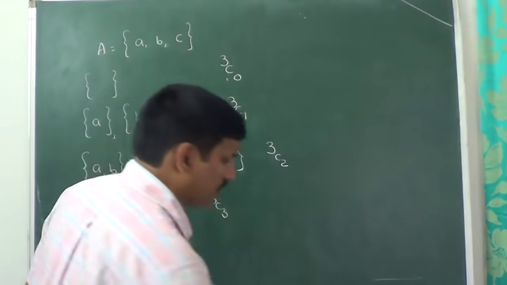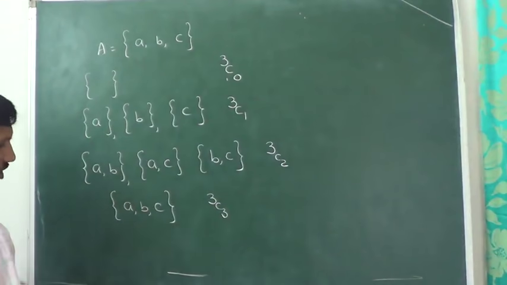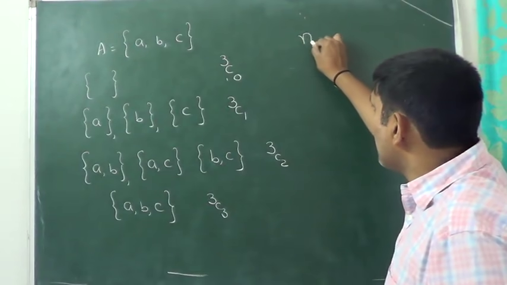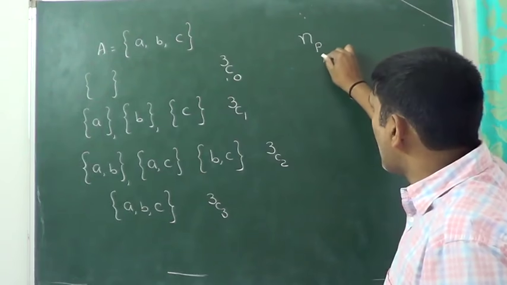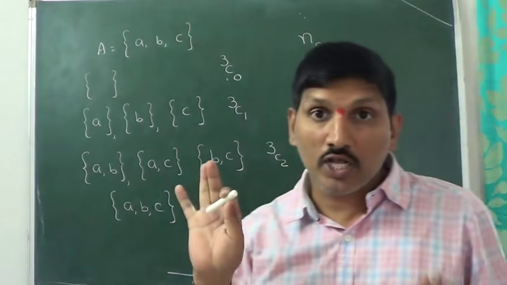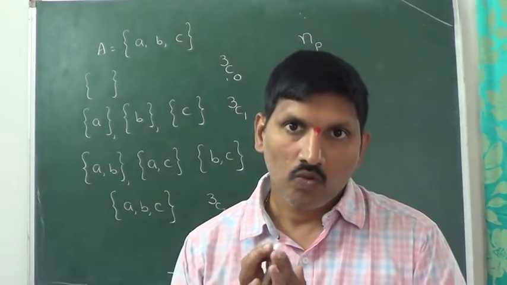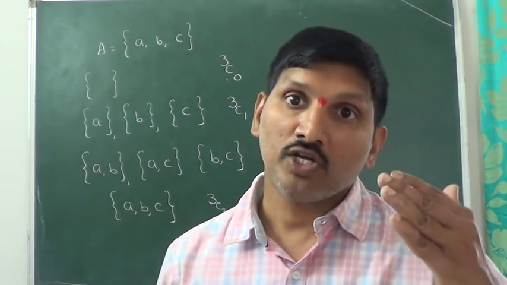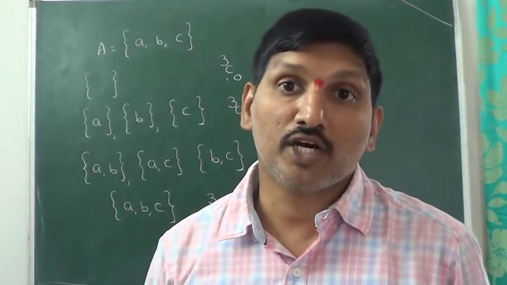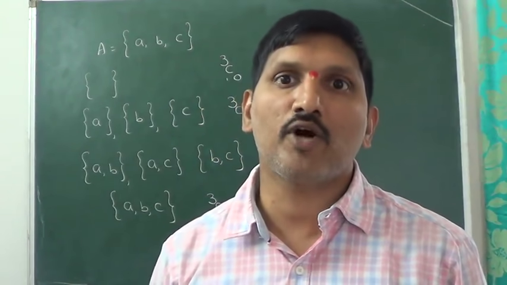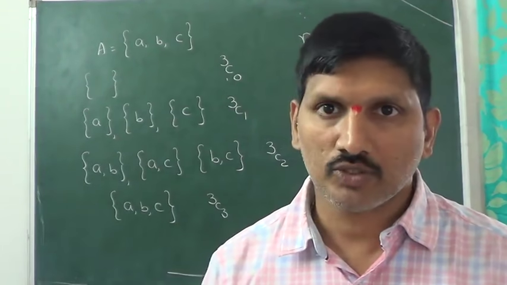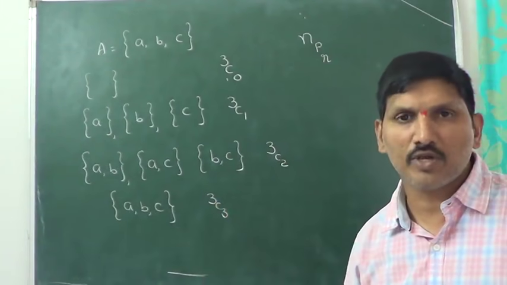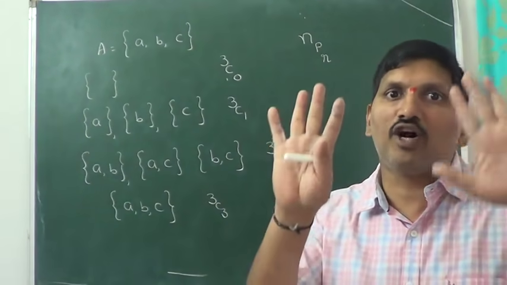So what about this 3C3? What are the connected formulas? I just want to discuss them now. This is the first one you have to know: nPr. At present, try to learn it as a formula only. What is behind this formula? In our syllabus, we are going to discuss nearly 36 classes on the chapter permutations and combinations, a very important chapter, especially for JEE exams. In that chapter we will discuss in detail what nPr is and how it comes, but at present try to remember it as a formula.